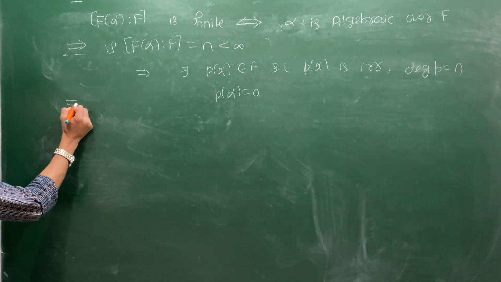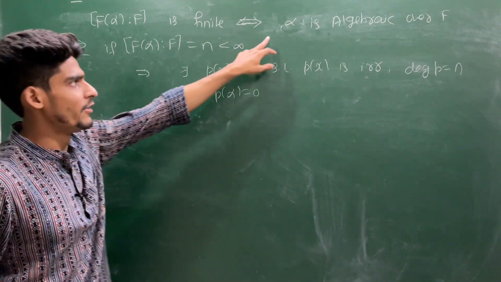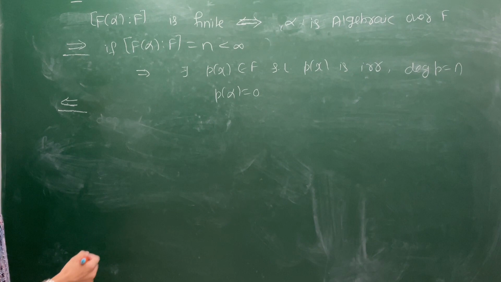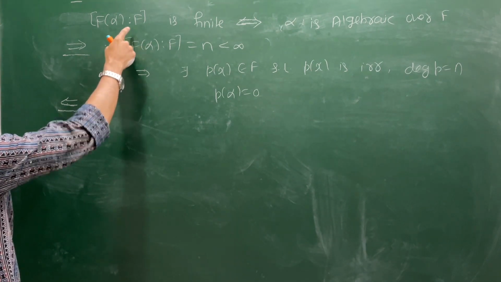Now let's see the converse. If alpha is algebraic, then you have to prove that F alpha over F is finite. That means that the degree of this extension is finite.